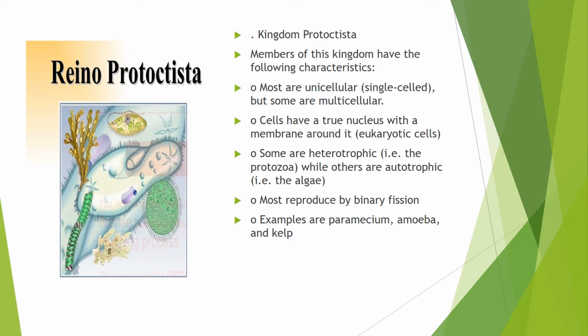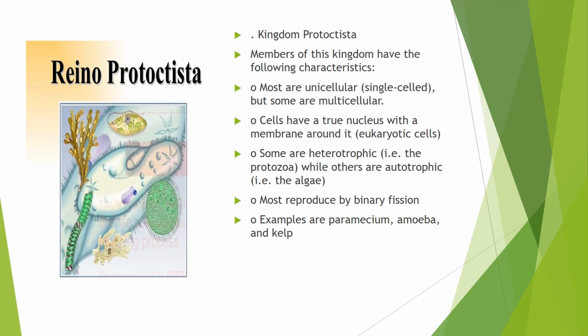We have got kingdom Protocista, and the members of this group are also unicellular, and these ones have a true nucleus with a membrane around it. It's not lying freely in the cytoplasm. And some are heterotrophic.